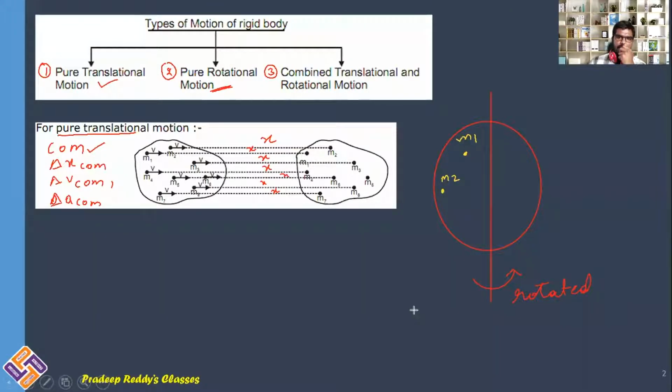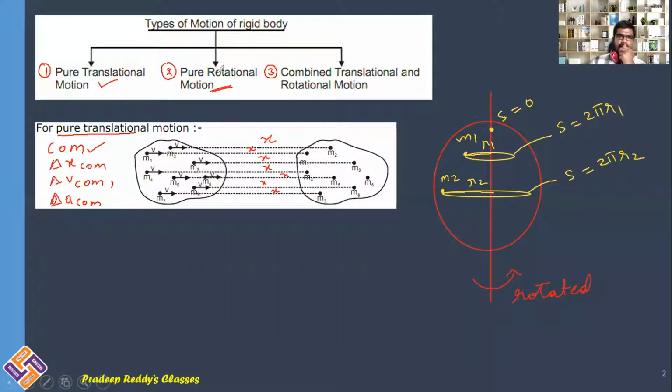M1 and M2 have different rotational distances. Check it out. M1 has radius R1 and M2 has radius R2. M1 and M2 are particles of the same object, but the distance traveled by M1 is 2 pi R1 and the distance traveled by M2 is 2 pi R2. And for those particles which are exactly on the axis, the distance traveled will be equal to 0.